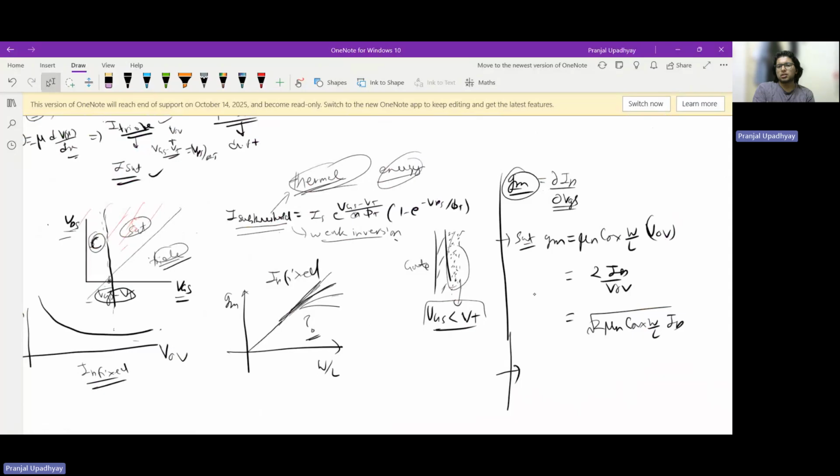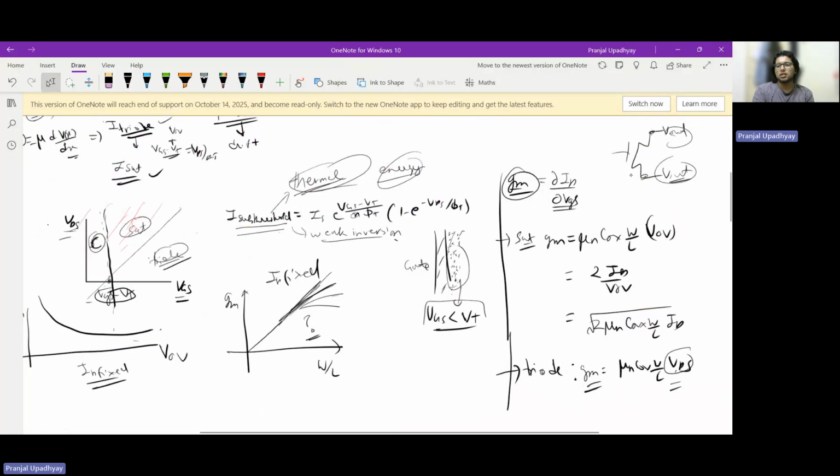For triode, it doesn't really make sense to discuss GM, but okay, for the sake of completeness, we'll discuss it anyway. For triode, you can just say that GM is equal to mu n Cox W by L VDS. So we are seeing that GM shows dependence on VDS. Typically, in a MOS structure, we take output from this node or from this node.